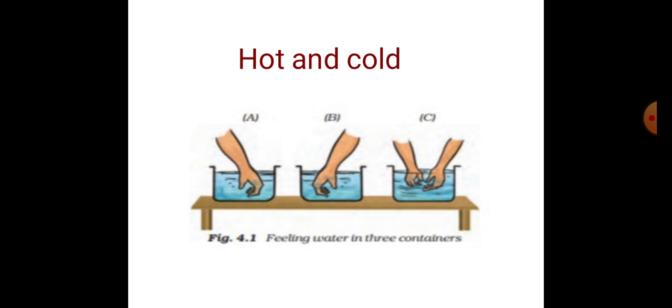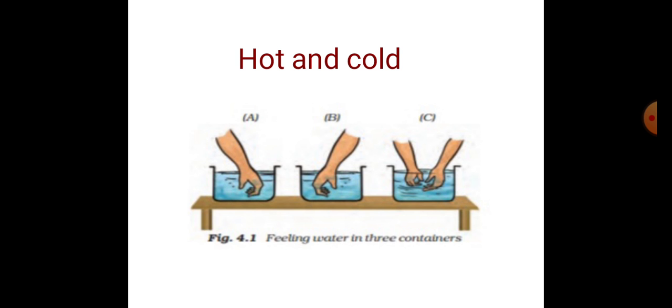Do you know why it is like that? This is because the sensation of touch is relative. When your hand comes from hot water to warm water, you feel the water is cold. And when your hand comes from ice cold water to warm water, you feel the same water is hot. So we conclude that we cannot always rely on our sense of touch to decide whether an object is hot or cold.